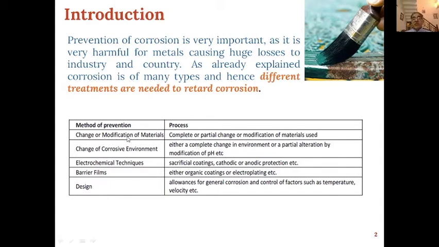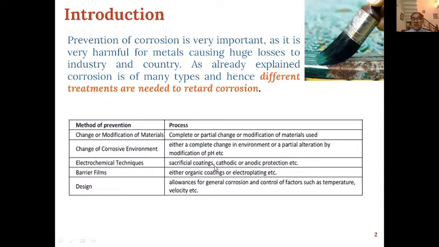For example, in case of change or modification of material, the process can be a complete or partial change or modification of the material used, which can lead to prevention of corrosion. Change of corrosive environment means either a complete change in environment or partial alteration by modification of pH and other conditions of the environment. Then the third one, electrochemical techniques, are very important, and they have found many applications in industry.